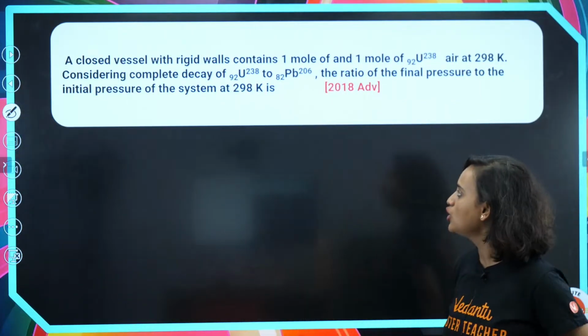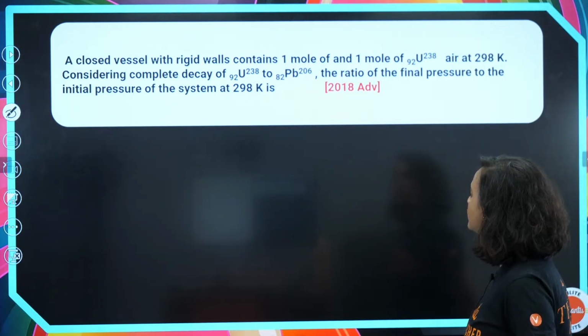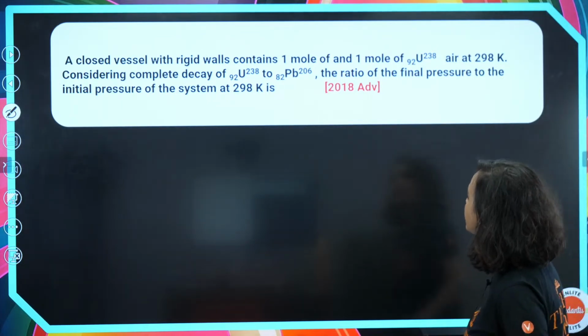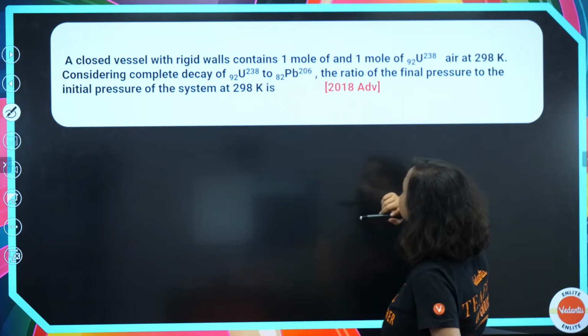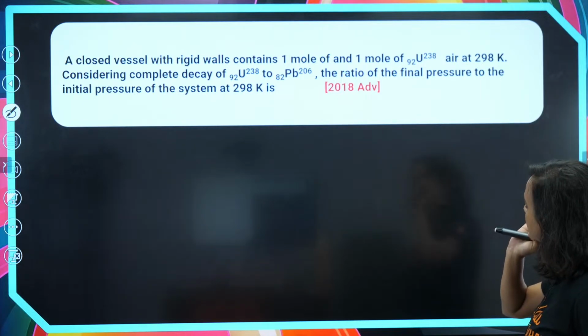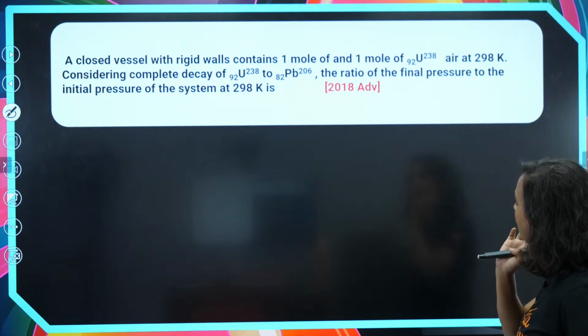Next question. A closed vessel with rigid walls contains 1 mole of uranium 238-92 and air at 298 Kelvin. Considering complete decay of this to lead 206-82, the ratio of the final pressure to the initial pressure of the system at 298 Kelvin is. Tell me. Something is wrong here. Some information is not given here, guys.